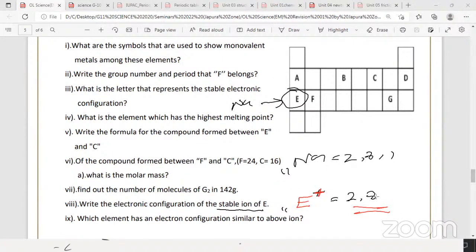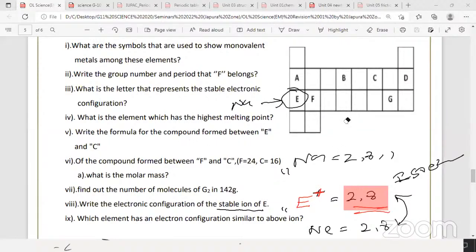So 2,8, which element has the same configuration as E plus or Na plus? What is the other element? Noble gas, that is neon. Neon also has the same configuration. Actually the sodium ion configuration is equal to the neon configuration. So we call them isoelectronic. Na plus and neon are isoelectronic. Isoelectronic means having the same number of electrons or the same electronic configuration.